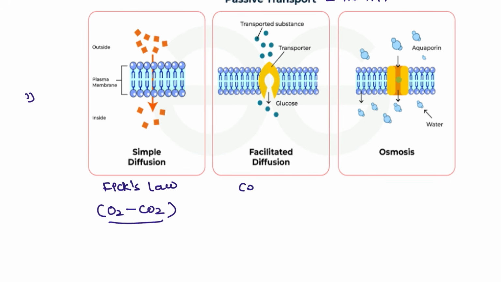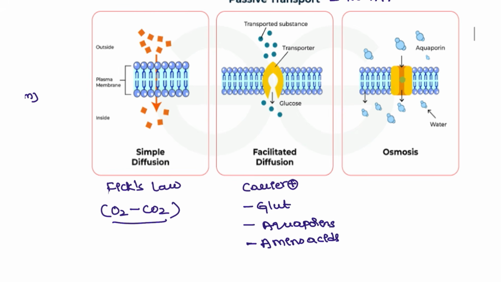Next, facilitated diffusion. In facilitated diffusion, you need the carrier. Examples are GLUTs, different types of GLUTs, and also aquaporins, and most of the amino acids. They need the carrier protein to facilitate. They still don't need ATP, but they need the carrier protein. So this is osmosis, across a semipermeable membrane, which we just discussed.